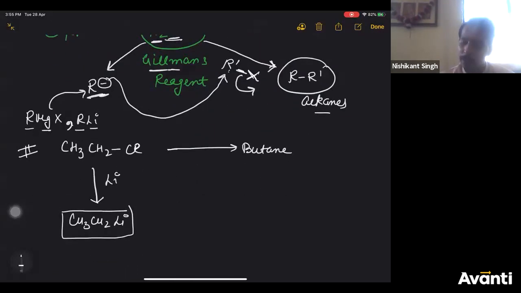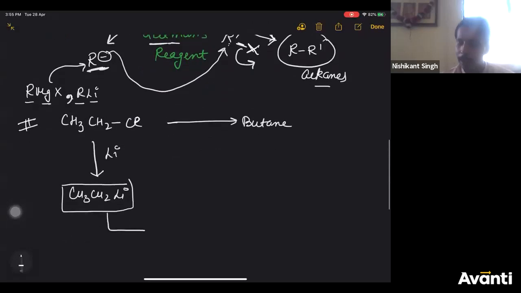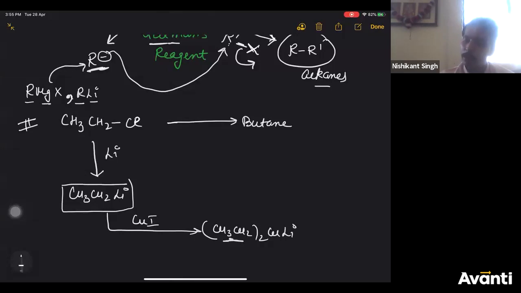So after this, you'll convert it, let's say, using copper iodide to Gilman reagent, that is R2CuLi, CH3CH2CuLi. Now, already you have CH3CH2. You need CH3CH2 more for butane. So you will treat it with CH3CH2Cl or iodine, whatever.